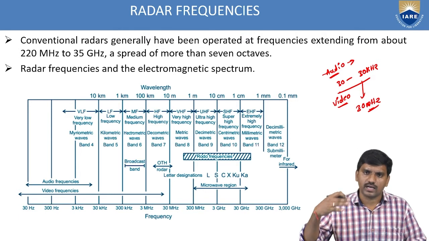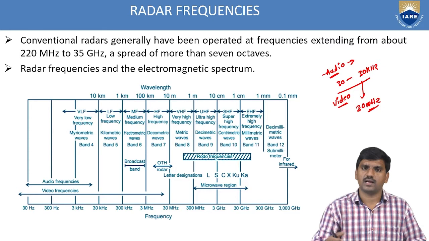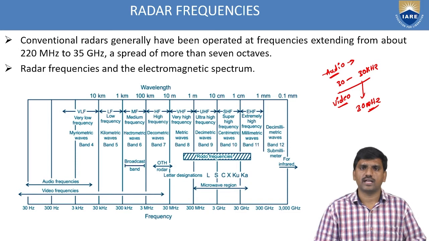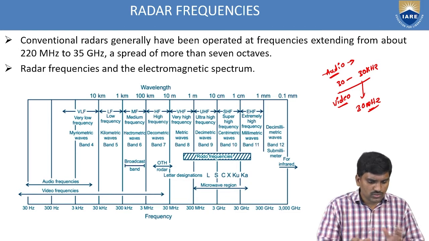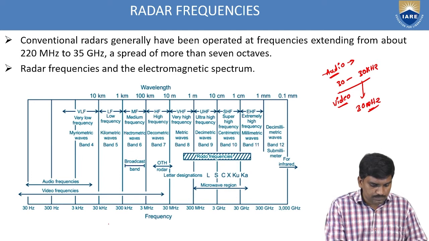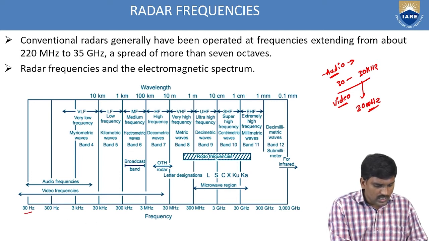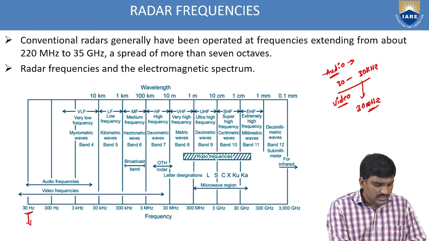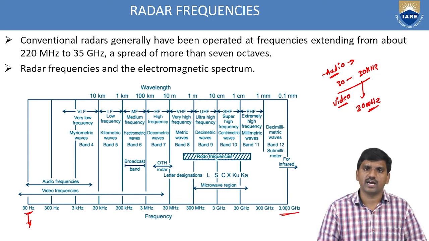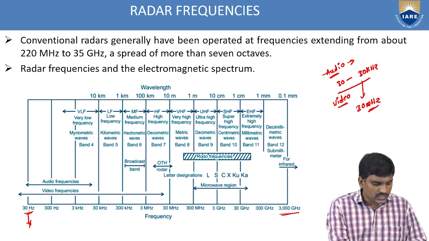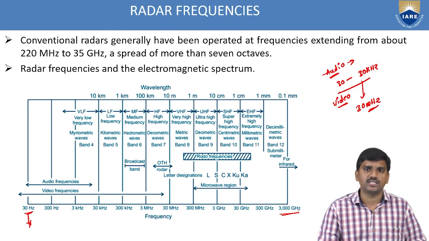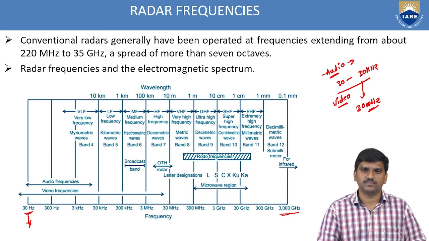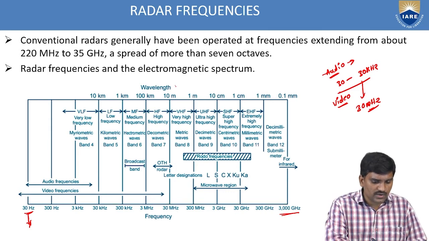But beyond these frequencies, either audio or video, for high-frequency applications we use radar frequency bands. The complete diagram is on the axis, with frequencies from 30 hertz to 3000 gigahertz, so all frequency bands are covered in between.